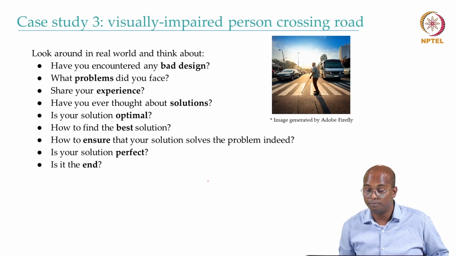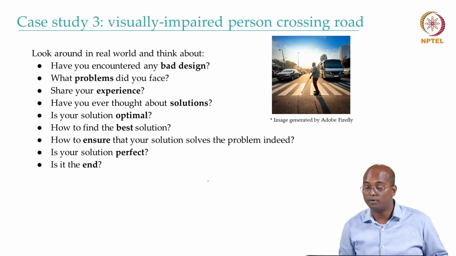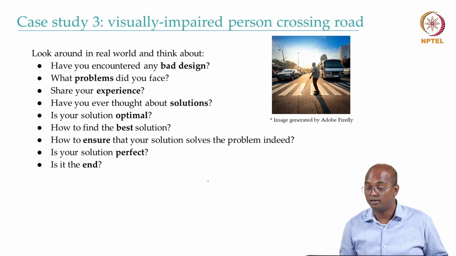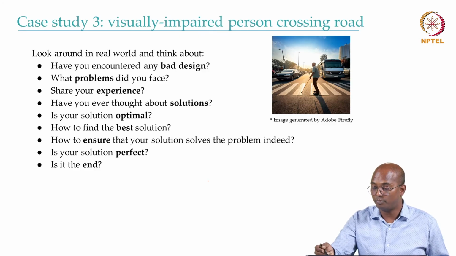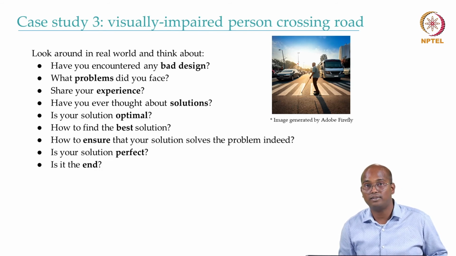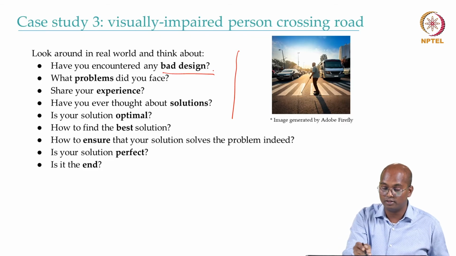Similarly, a visually impaired person crossing the road. It's probably a very big problem for a visually impaired person to cross a road, especially in areas where people don't follow the traffic rules. How do they cross the road? From the picture, it looks like they have a very clear zebra crossing, and all the vehicles are waiting for the person to cross the road, but in real life it is not like that.